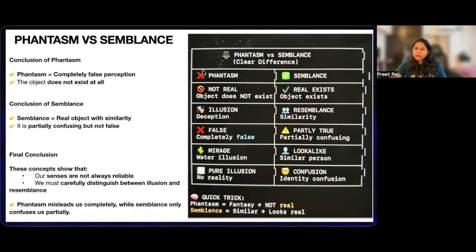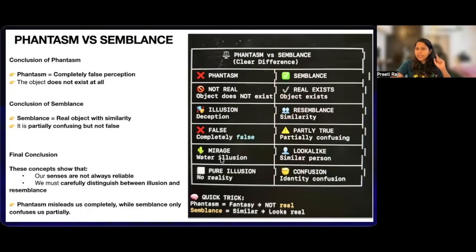I've also put a table in front of you so that it is more clear. Phantasm is not real; semblance is real, it really exists. Phantasm is an illusion, but semblance is just a resemblance, some similarity. Phantasm is completely false, it does not exist, whereas semblance is partly true: a little it appears like that, but a little it does not also. This is important.